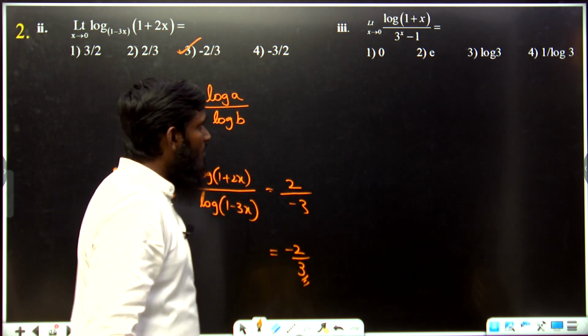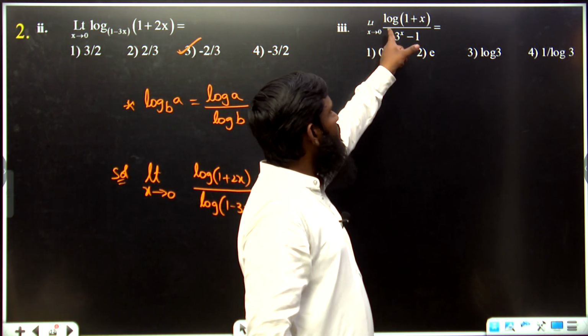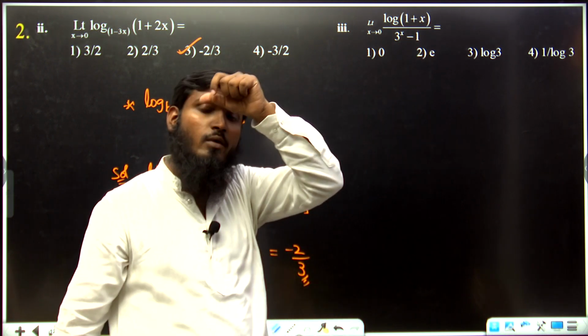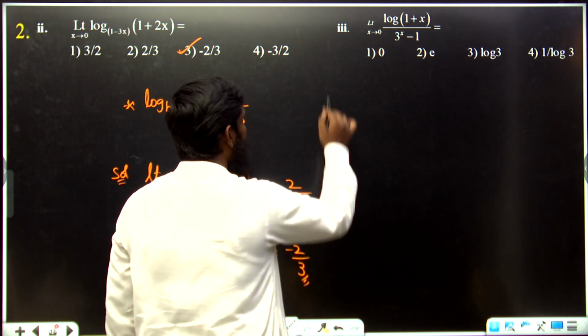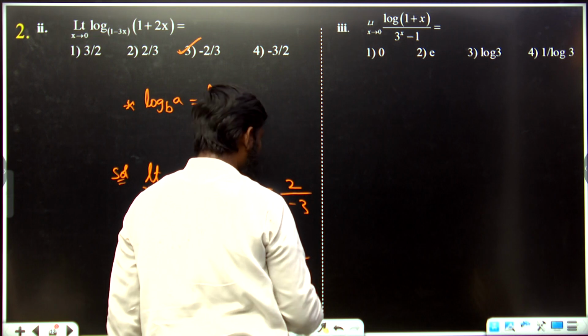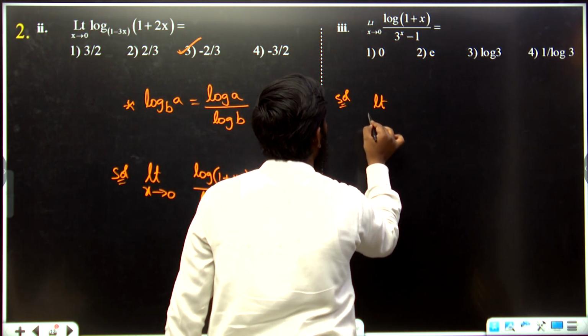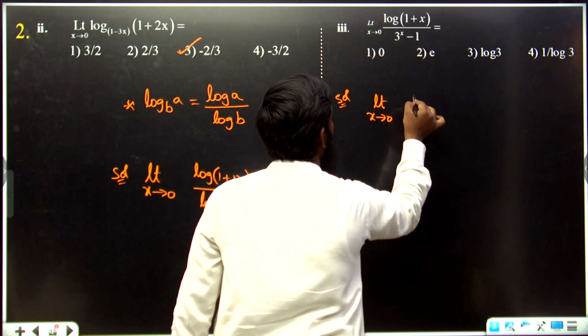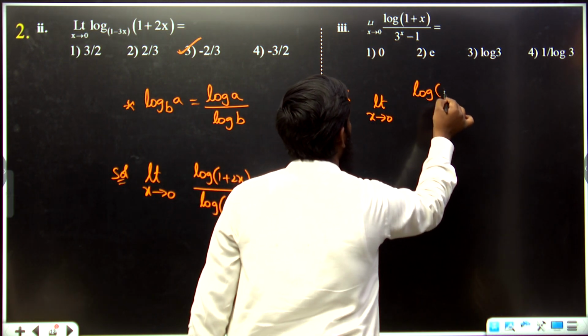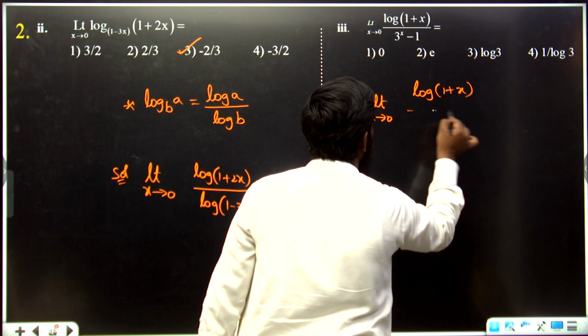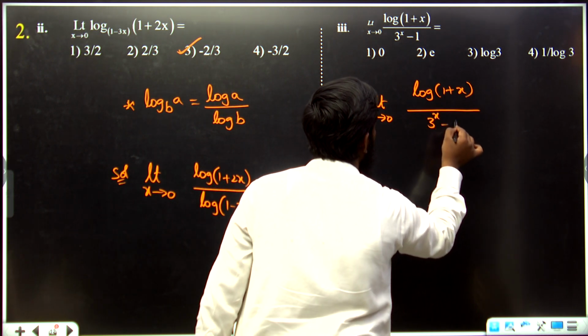Now the next question: limit x tends to 0 log of 1 plus x by 3 power x minus 1. If you take this question, see this part carefully. Limit x tends to 0, log of 1 plus x divided by 3 power x minus 1.